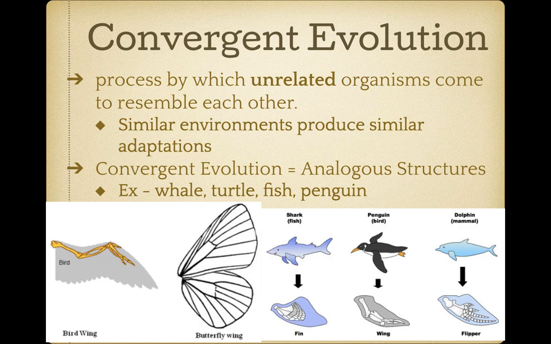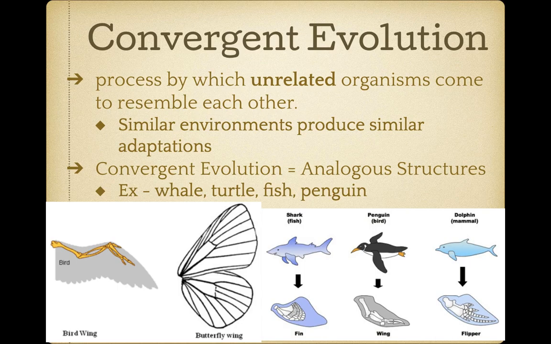So we have a whale, turtle, fish, and penguin. Their appendages, the fins and the foot, are going to be used very much the same way. However, anatomically, they're going to look very different. So the bone setup is different. And you can see in the pictures here on the bottom, the bird wing and the butterfly wing, they are used similarly for flying. However, their structure is very different and they live in similar environments.